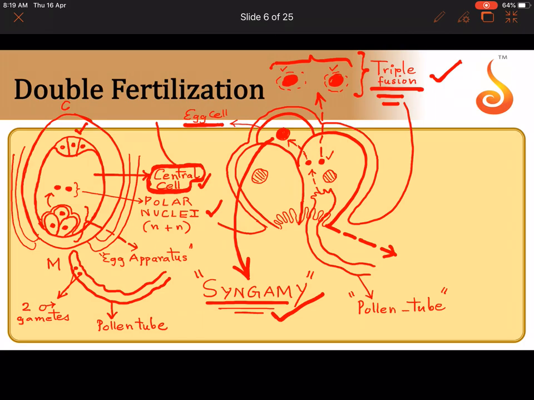When it fuses with the egg cell, it is called syngamy. When it fuses with the polar nuclei, why is it called triple fusion? It is called triple fusion because it involves 3 nuclei. 2 of them are polar nuclei that belong to the central cell and one of them is the male gamete. Clear? So this is the process of double fertilization.